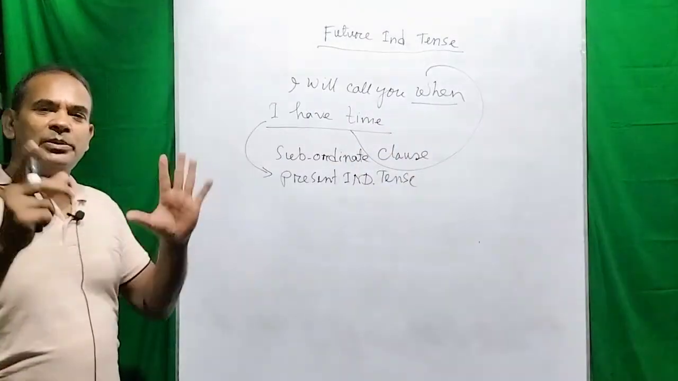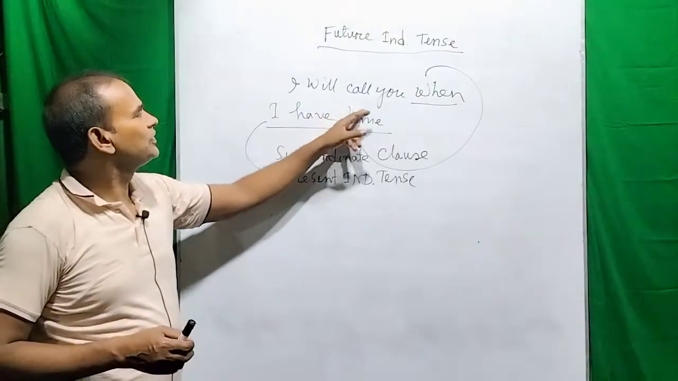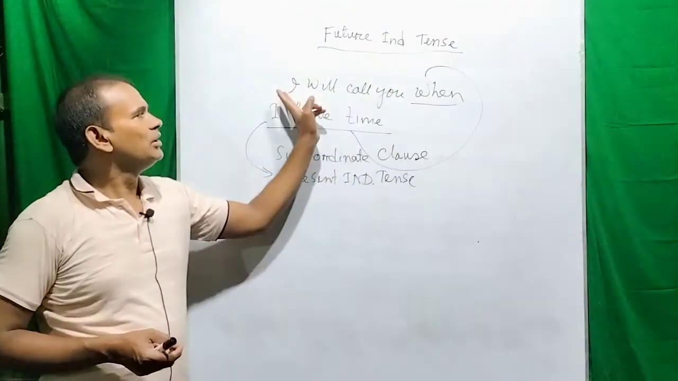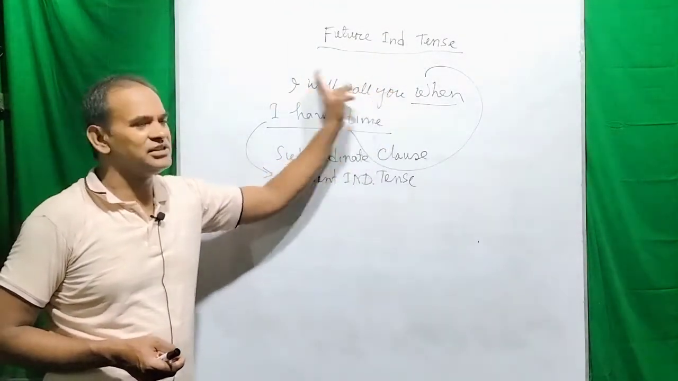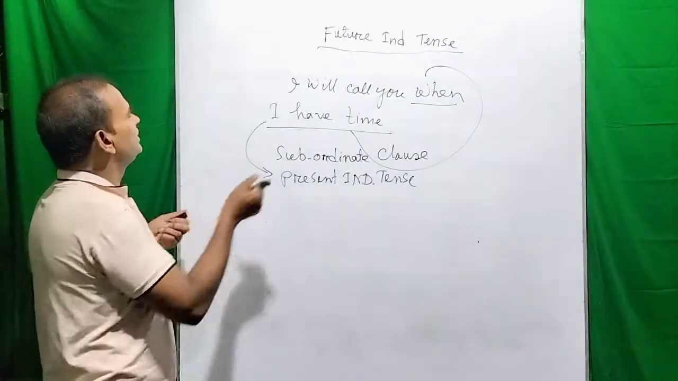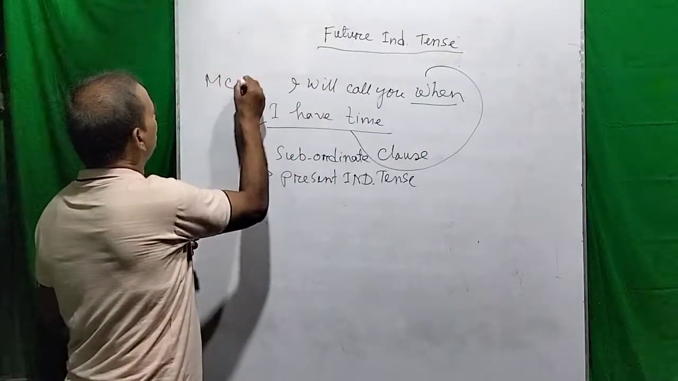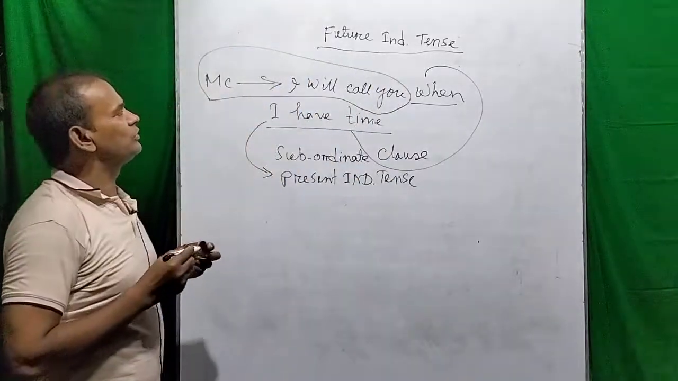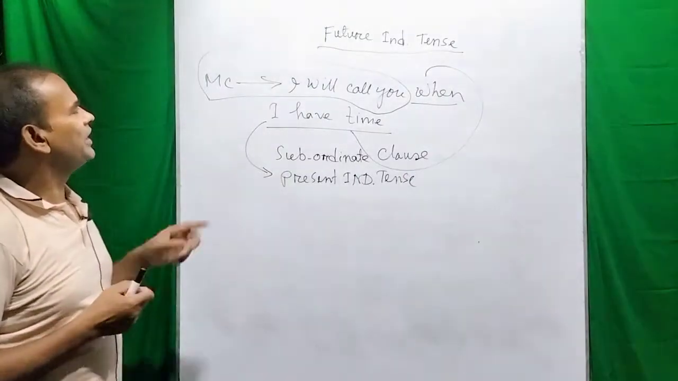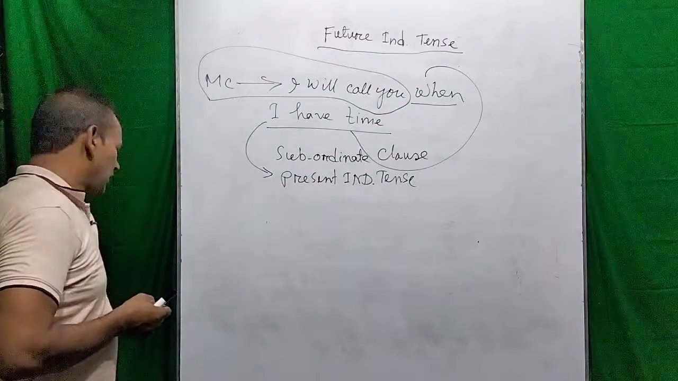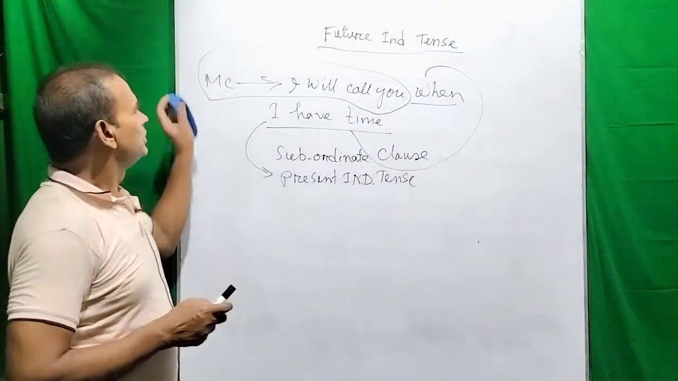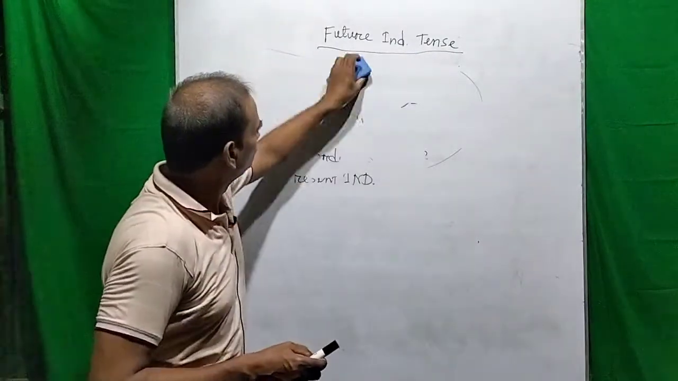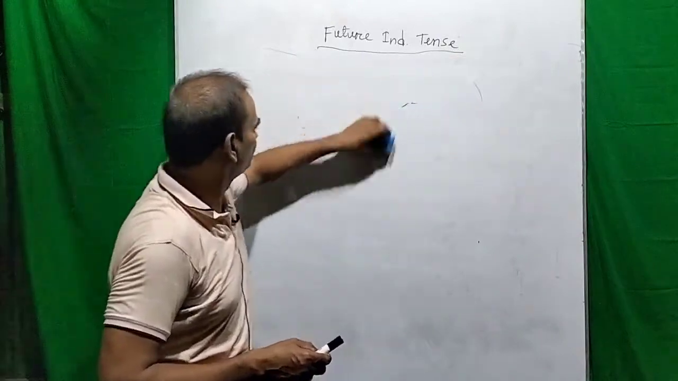So what will be in the future indefinite tense? The future indefinite tense will be the main clause. The main clause will be written in the future indefinite tense. I will call you. This is the main clause. This is the MC. This is the MC, or main clause, or principal clause, or independent clause. So dear viewers, I think you can understand this rule. So I am going to show you some other examples of these rules. Please take a look at.